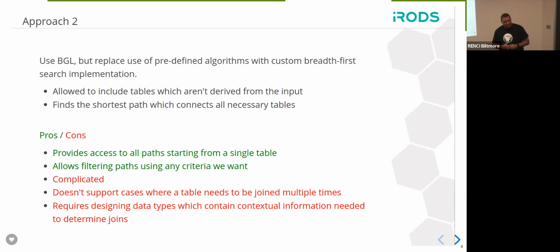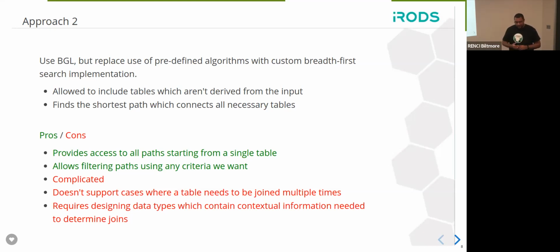The downside to this is that it's complicated, way more complicated. The Boost Graph library is a very complicated, in my opinion, library to use. You can definitely get a sense that it is tailored for people who have a background in graph theory. And so that's already a major X against this approach.